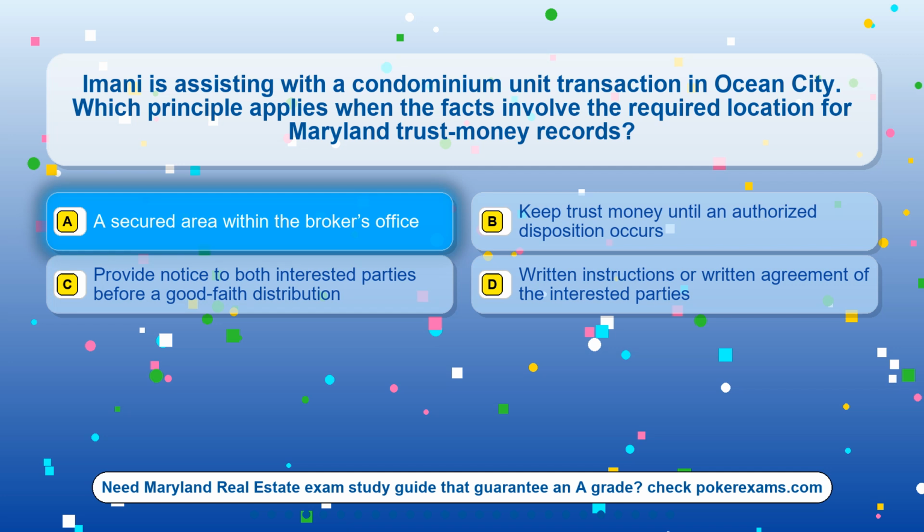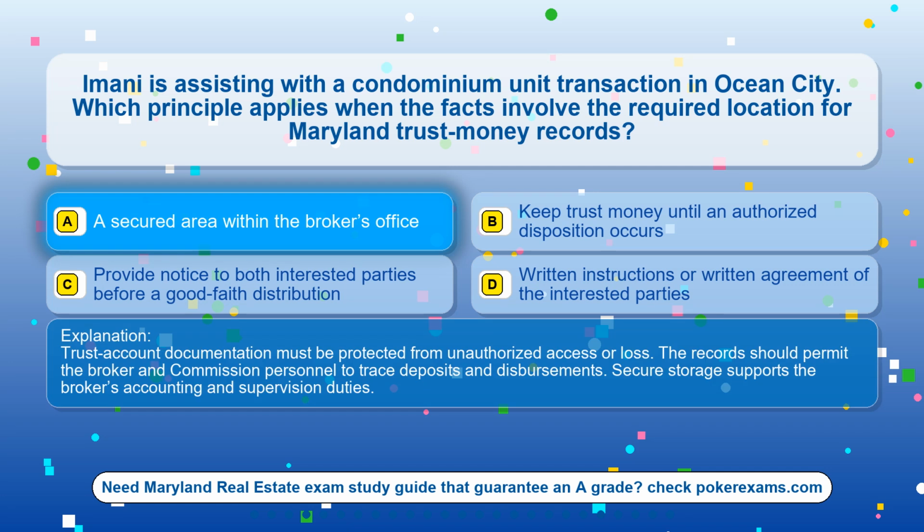The correct answer is option A, a secured area within the broker's office. Trust-account documentation must be protected from unauthorized access or loss. The record should permit the broker and commission personnel to trace deposits and disbursements. Secure storage supports the broker's accounting and supervision duties.